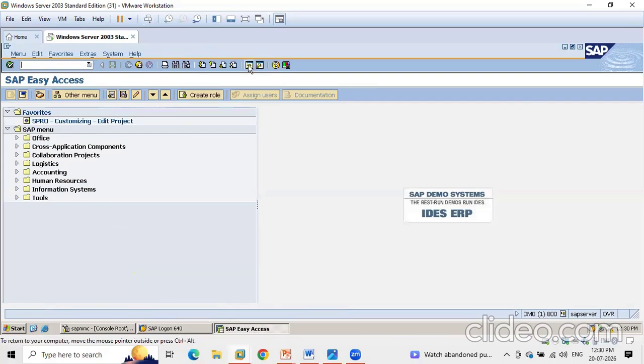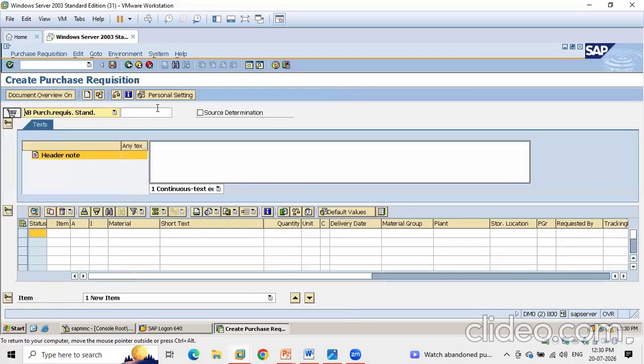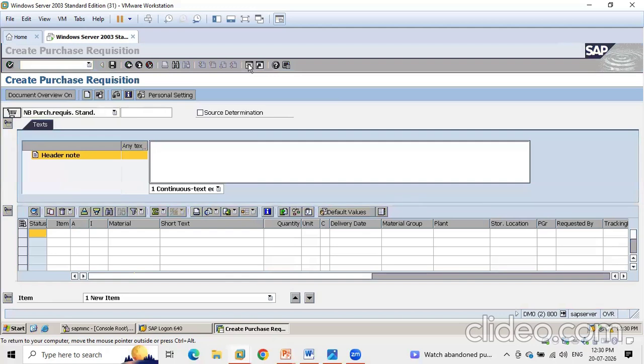Okay, so here also you can create a new session. First I will go to ME51. Yeah, Sandy, can you show once again the new one? Here you can go and create the new session. Okay. Here also you can create the new session.